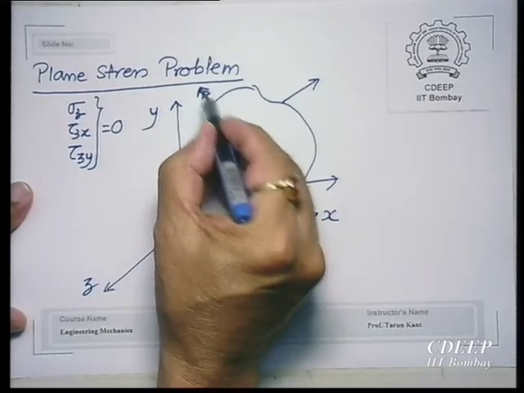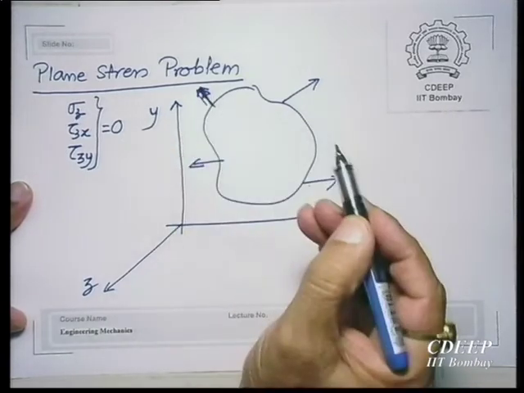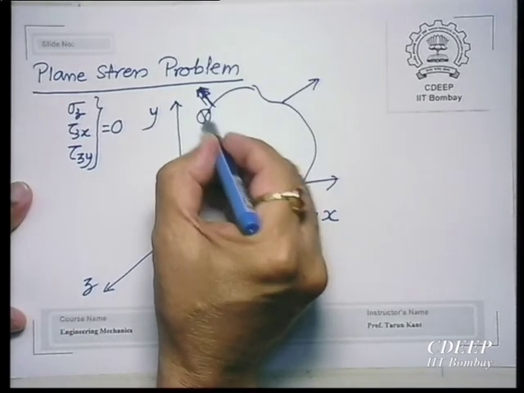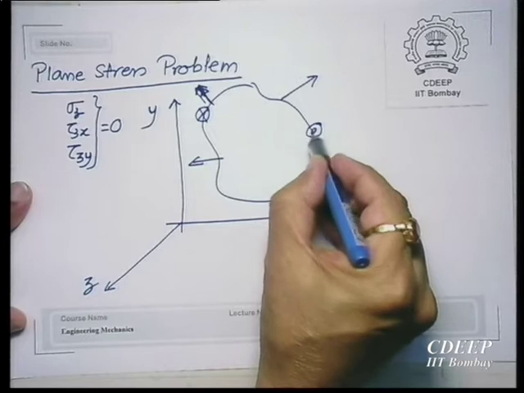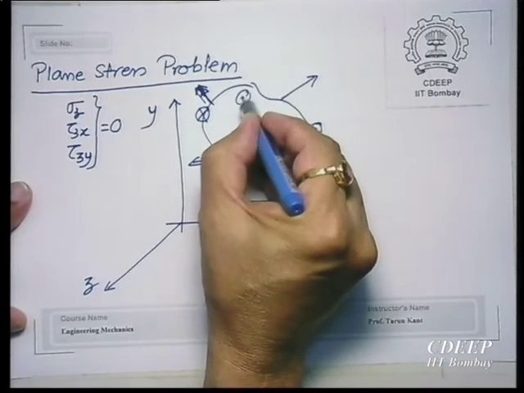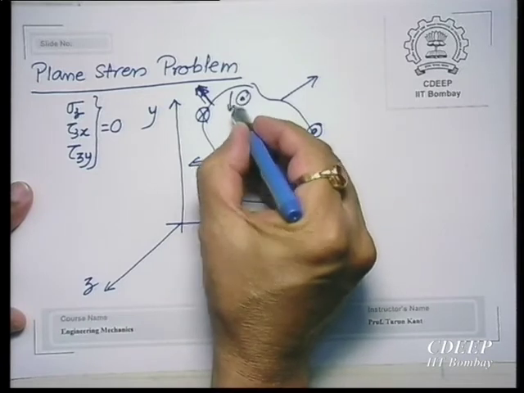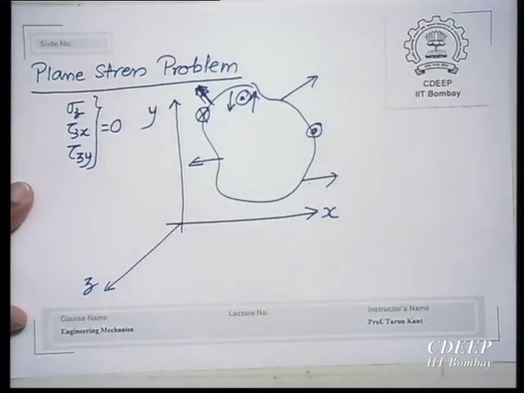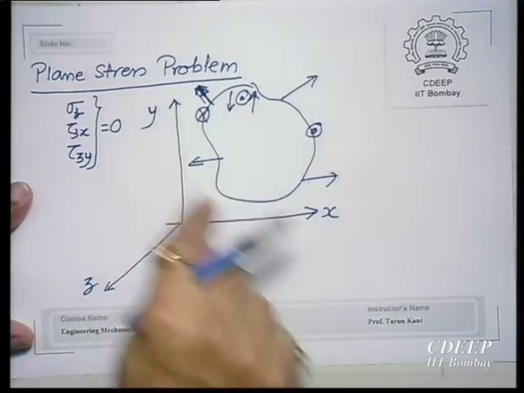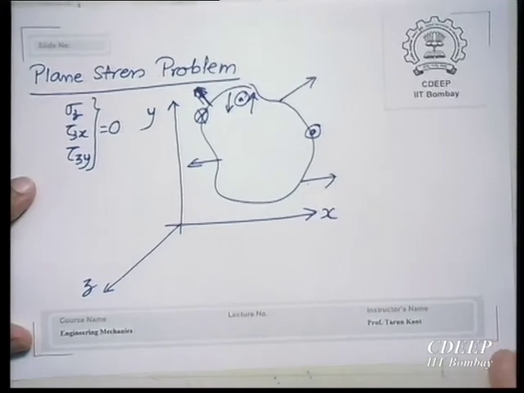What is possible is a moment. What kind of moment is possible? You can have a moment of this kind or this kind, anywhere. You understand? A moment of this kind means a twisting moment. These moments are created by a couple, that means 2 forces at a distance apart. A couple or moment is nothing but 2 equal and opposite forces at some distance. These forces are all acting in the same plane. So, such forces are permissible.